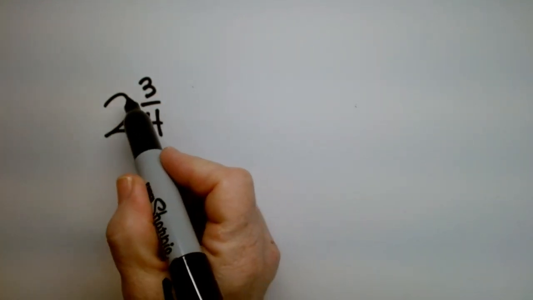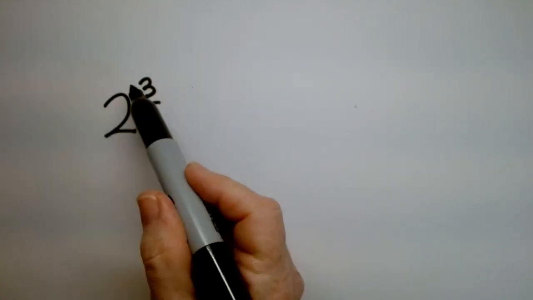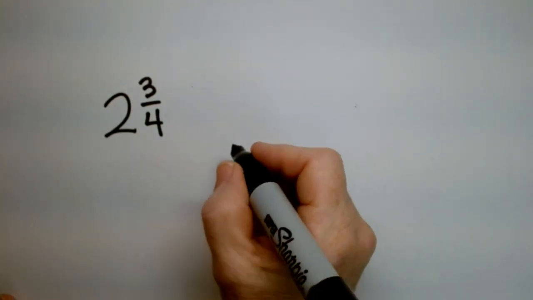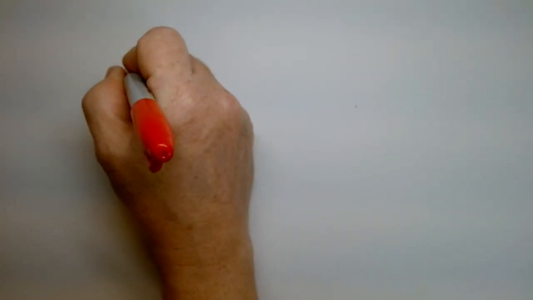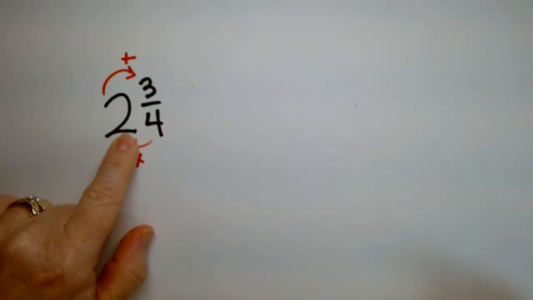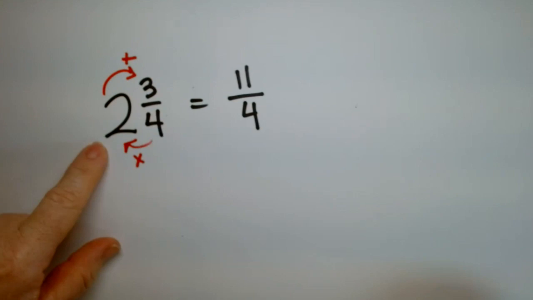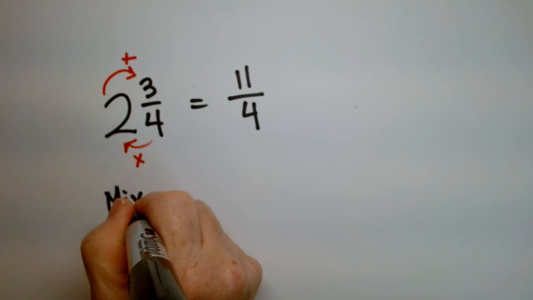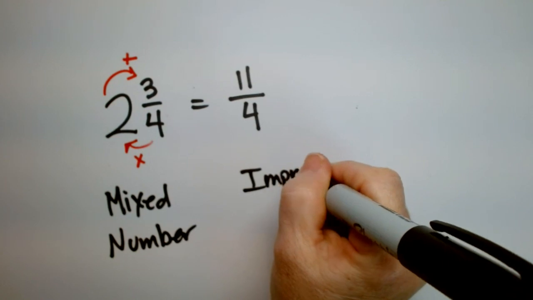So if I want to get rid of the whole numbers, sometimes working with whole numbers is difficult, and I want the whole thing to be a fraction. So in order to do that, there's a really simple way of doing it. I'm going to multiply these two together, and then I'm going to add this one. Okay, so what is 2 times 4? 2 times 4 is 8, plus 3 is 11. Carry the denominator. 2 3/4 is the same as 11 over 4. So this is the mixed number. This guy is called an improper fraction.